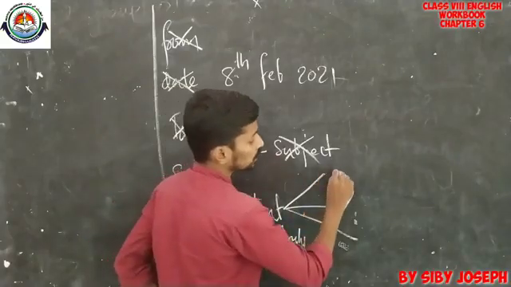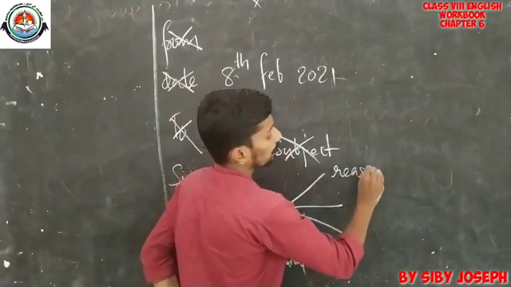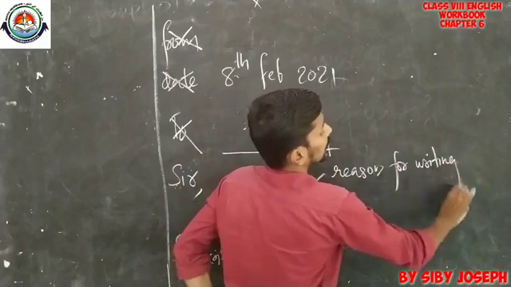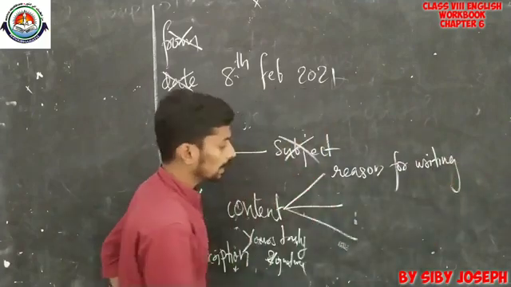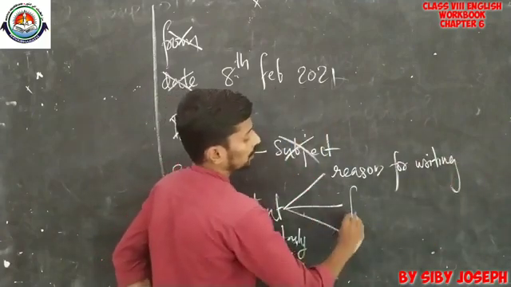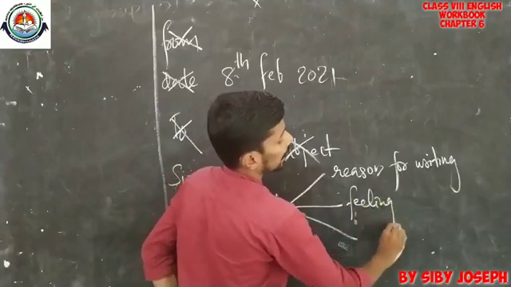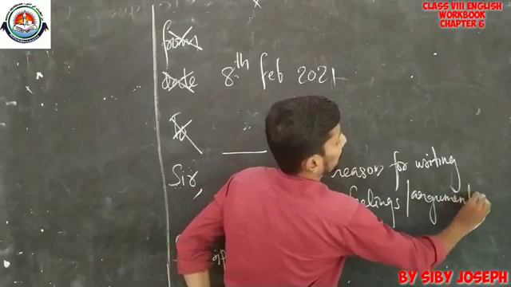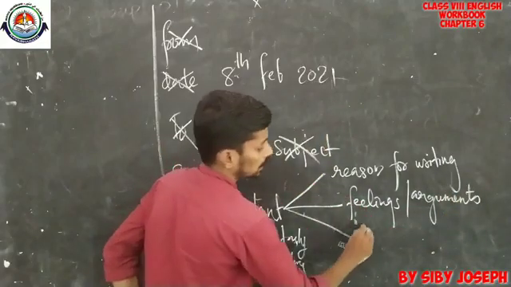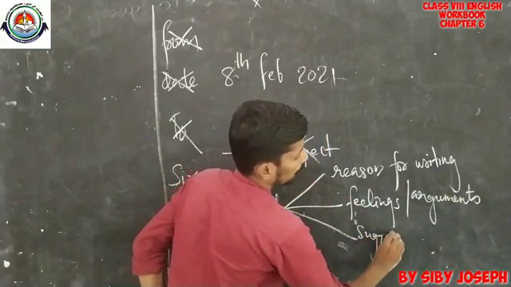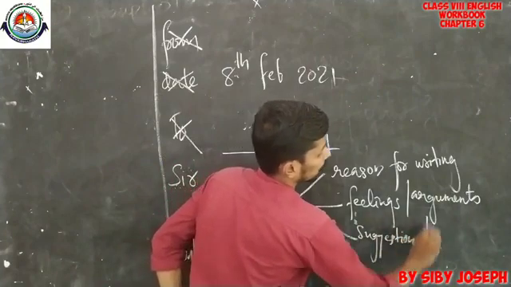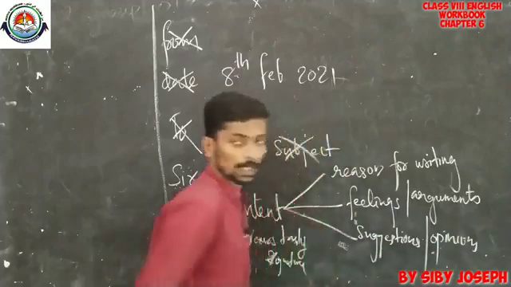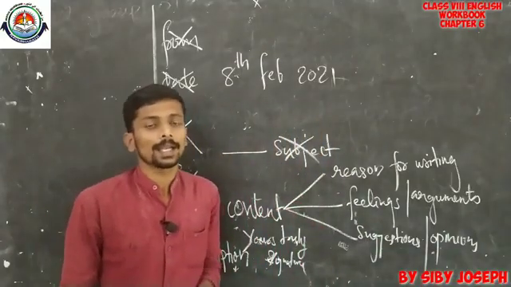The first one is the reason for writing the letter. The second one, feelings and arguments. The third one, suggestions and opinions. Okay, so these are the things you have to include in a letter to the editor.